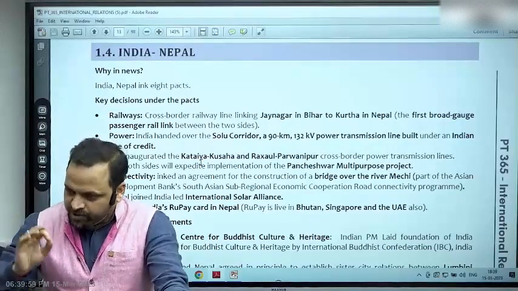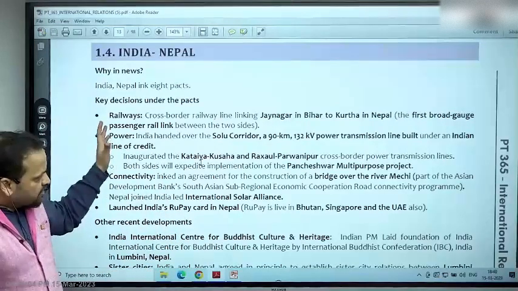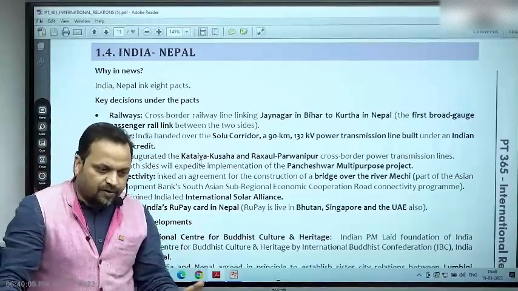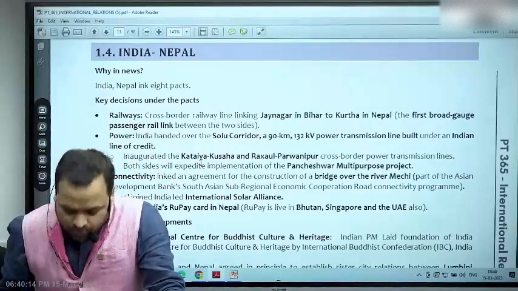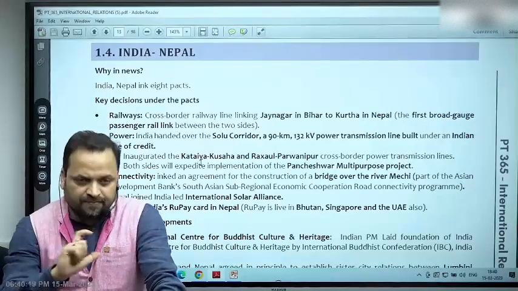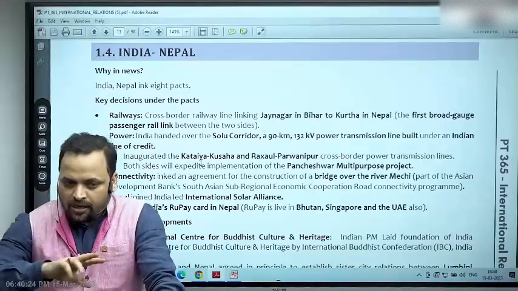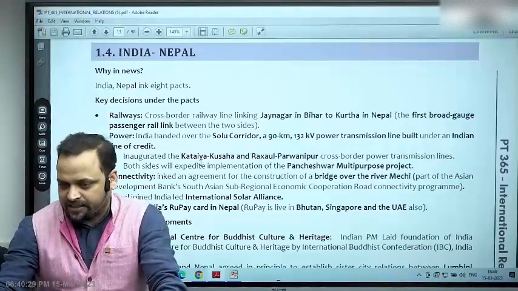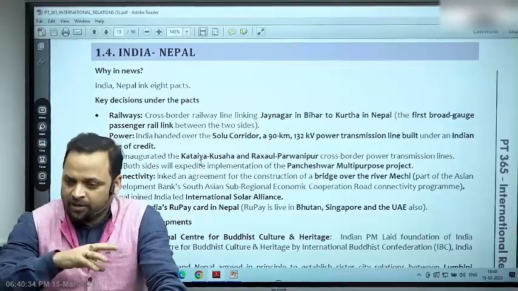But from the perspective of UPSC, basic geography and awareness of location is something that is required. Now let's move forward. A lot of connectivity projects are in the pipeline between India and Nepal. So one is, this year, why it was in news, because there is a rail line called the Janakpur-Jayanagar section, which was operating till 2014, but it was a narrow gauge. So as part of the ongoing plan to upgrade the railway infrastructure between these two countries, the line was extended, it was made broad gauge, right?